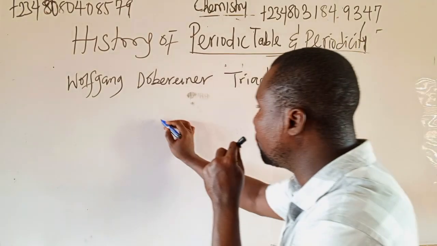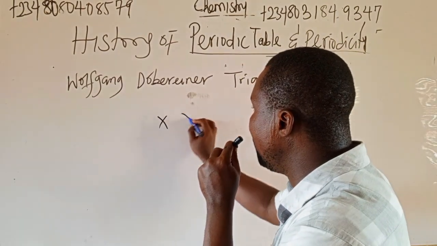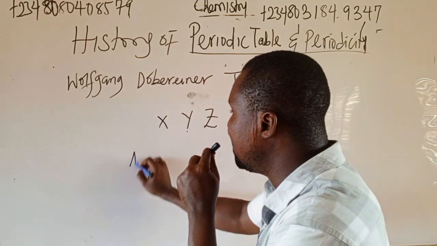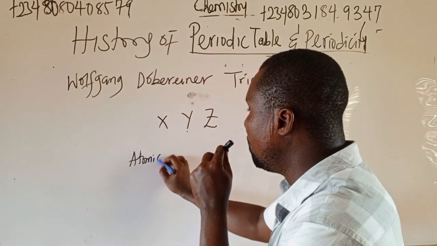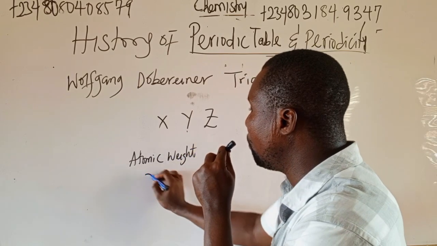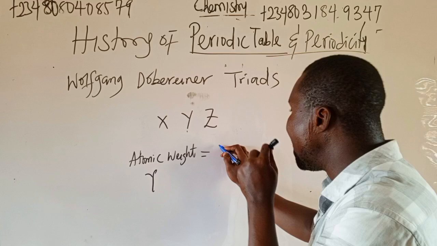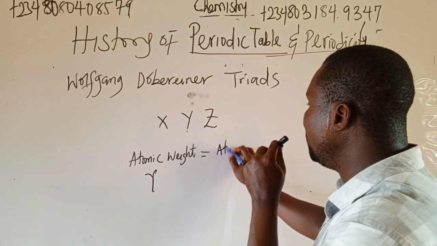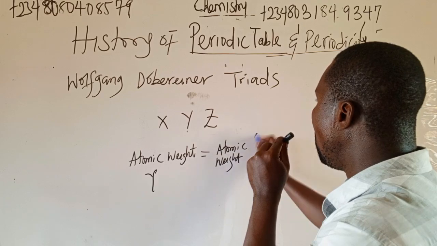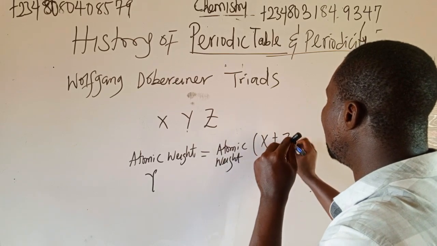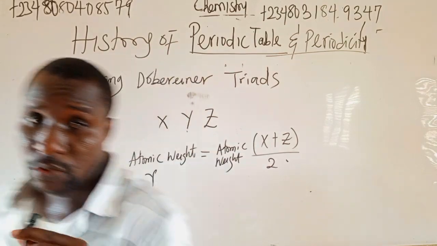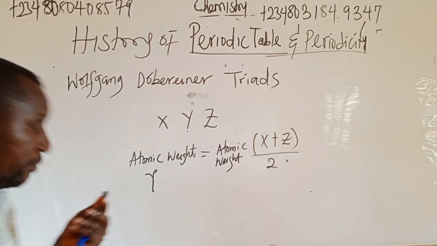He says that when you have three elements X, Y, Z, to get the atomic weight of Y, you have to add the atomic weight of X and Z, then divide by 2. That is Döbereiner's triad method.